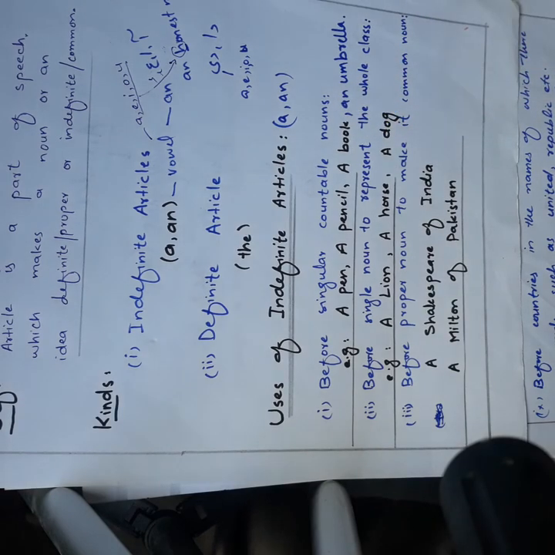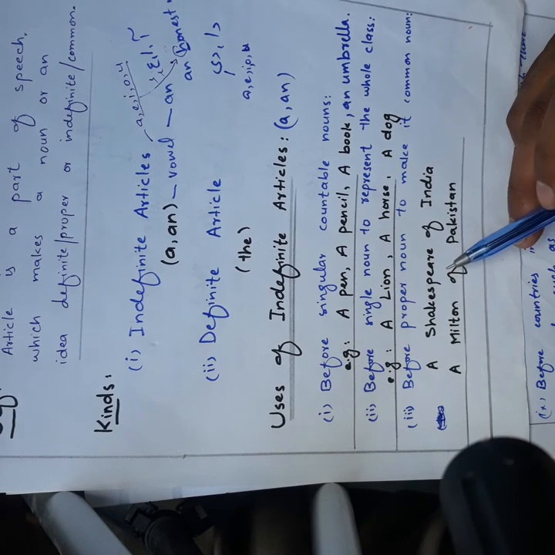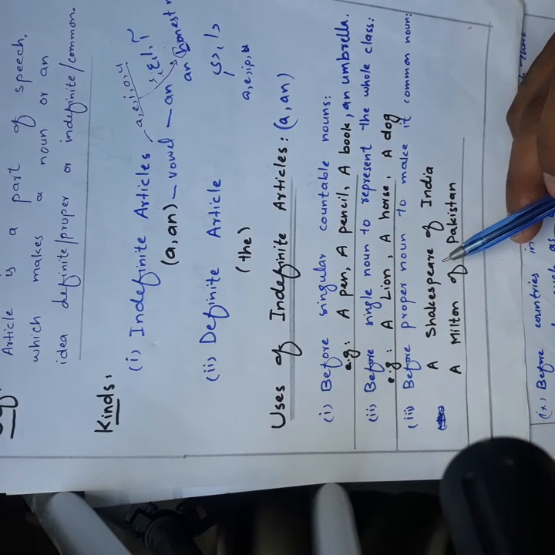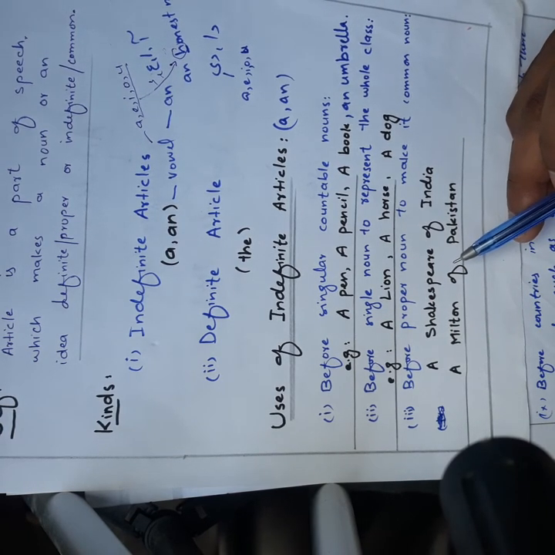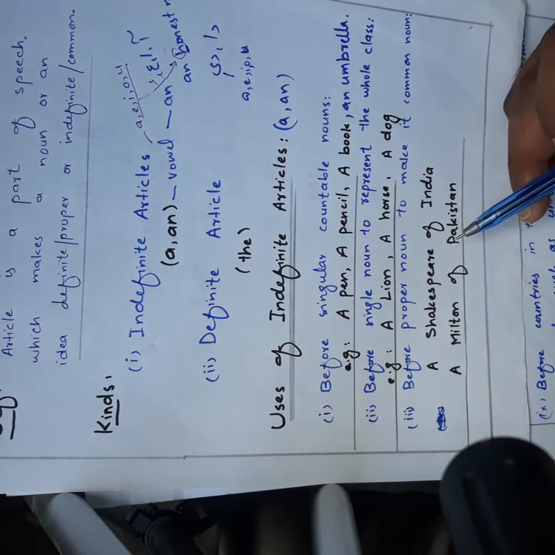Okay. Use number 3. Before a proper noun to make it a common noun. Like we know that Shakespeare, a dramatist of the Romantic age, as we have ages in literature.